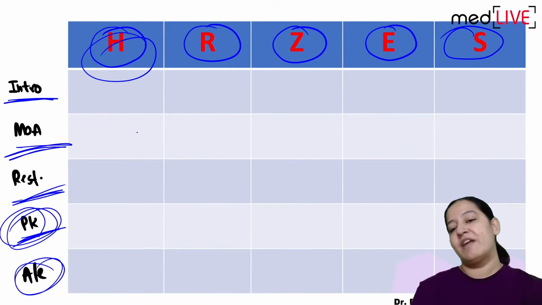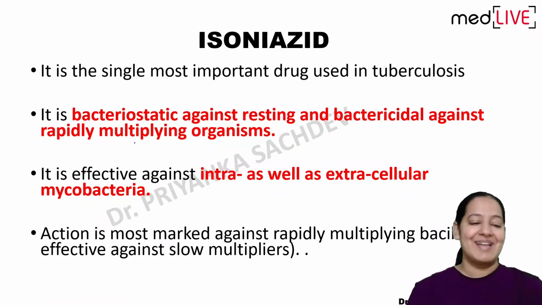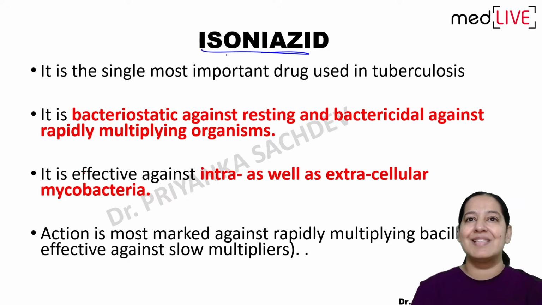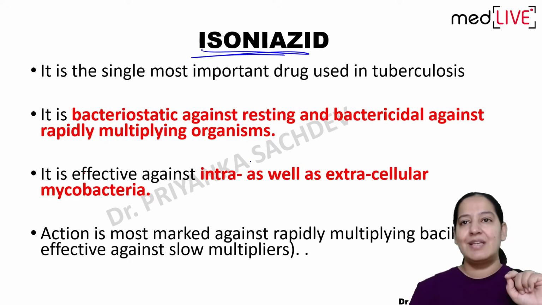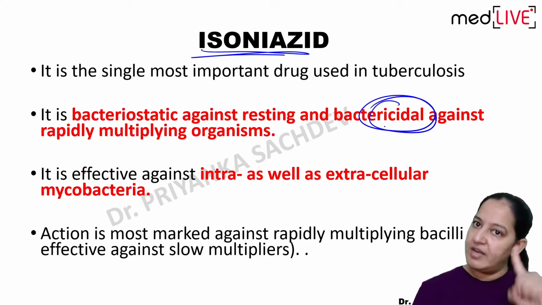I hope you people are with me and ready with your notebook and paper. Please follow. So starting with the first drug, isoniazid. Write in the introduction: it is a cidal drug. It is bactericidal, it kills the bacteria. Which bacteria? Mycobacterium tuberculosis. So number one, it is cidal.